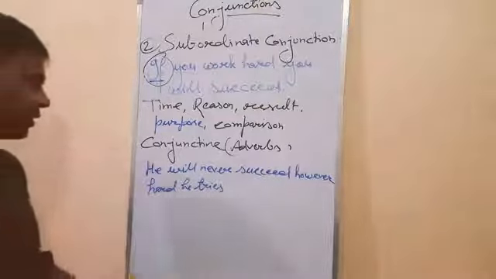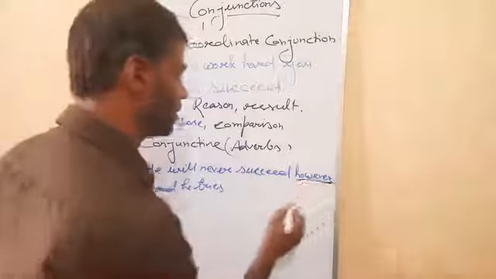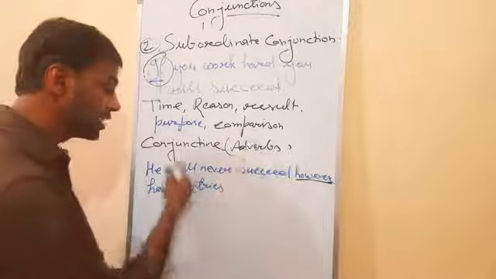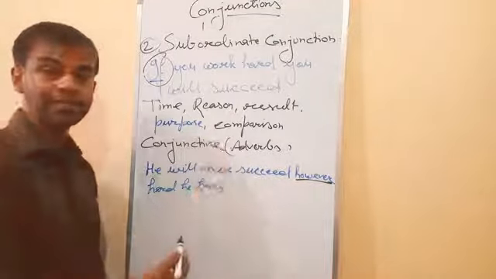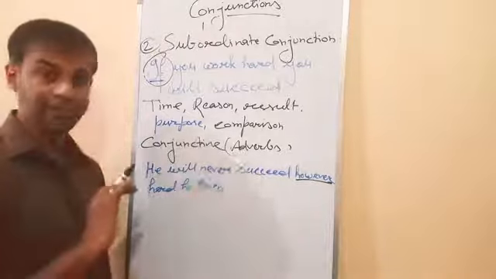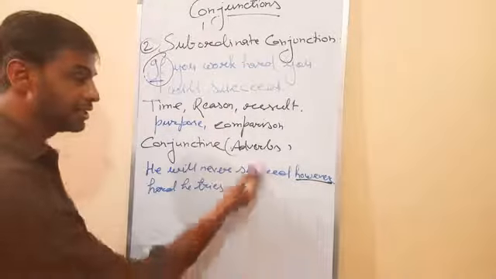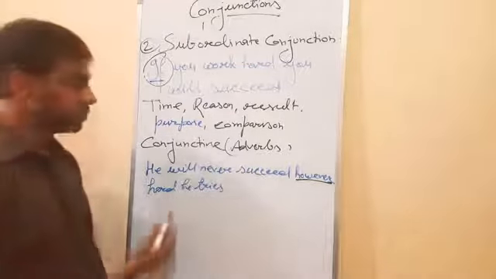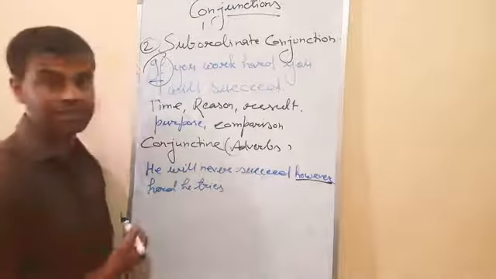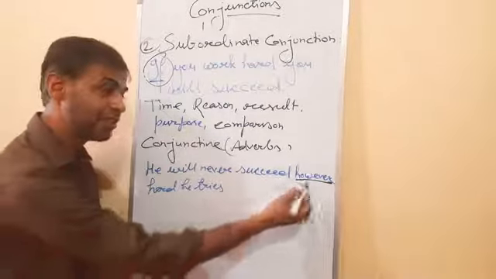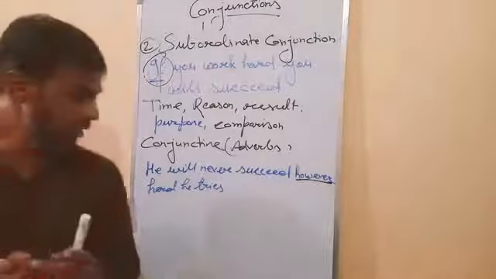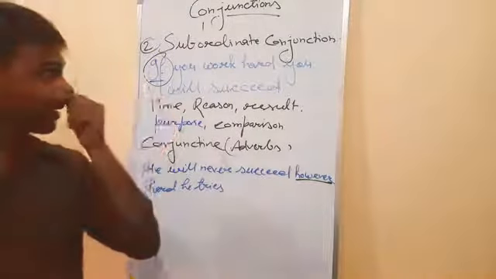So in this, however is the conjunctive adverb, and it gives the sense of the complete sentence. He will never succeed, however hard he tries. Understand this, students? So it is the complete sense of the sentence. So that is known as a conjunctive adverb. And because it tells the complete meaning of the sentence, it is used as an adverb. Otherwise, this is part of conjunction. Understand, students? So in this way, now I am going to end the class.